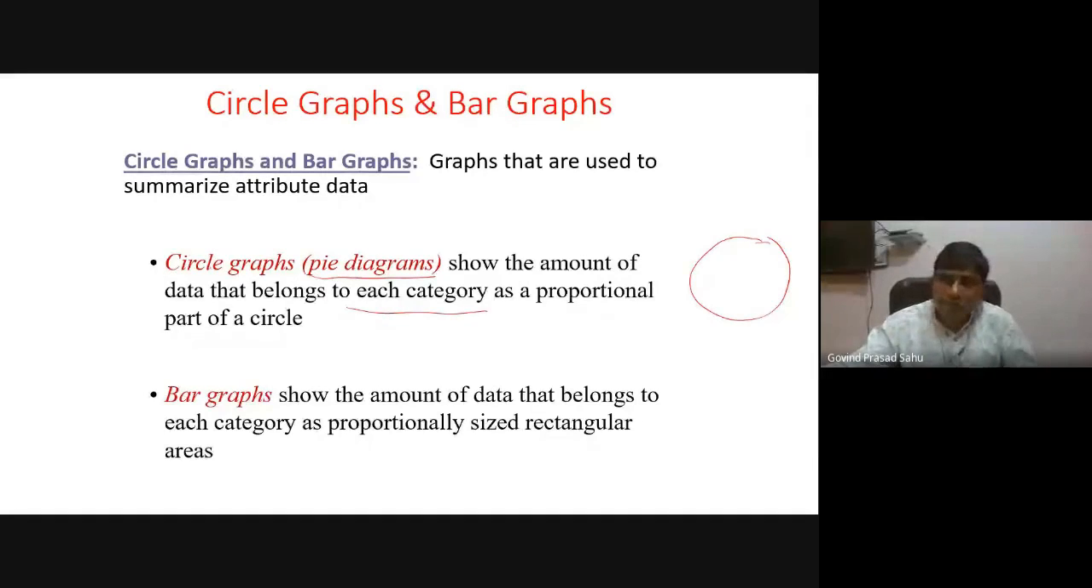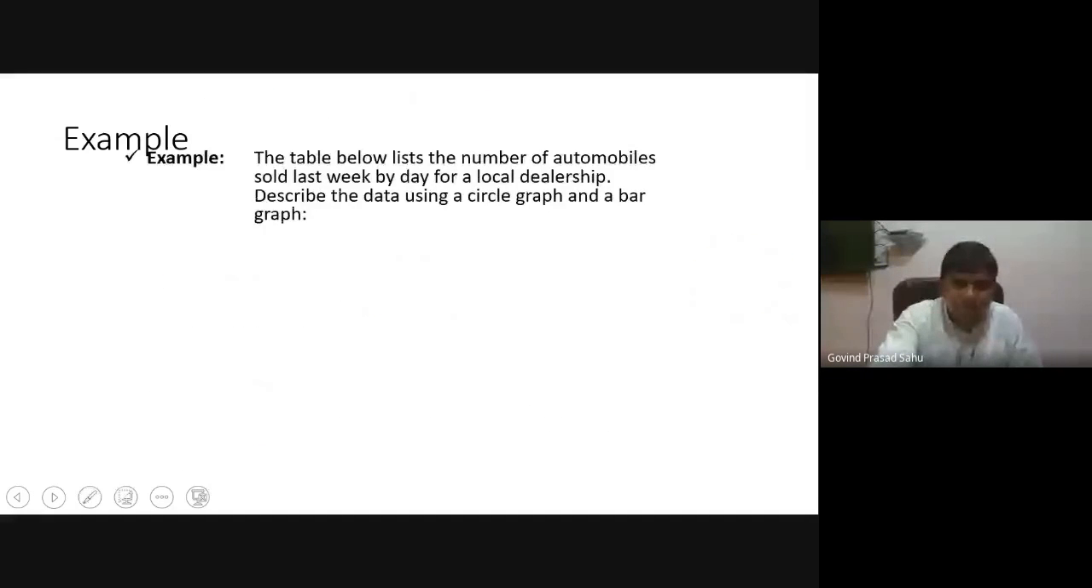So categorical data can be represented with the help of a circular graph, in terms of a pie diagram, and similarly it can also be represented with the help of a bar graph. The bar graph shows the amount of data that belongs to each category, that is, the data and its corresponding frequency as a proportionally sized rectangular area. So let us see how it is done.